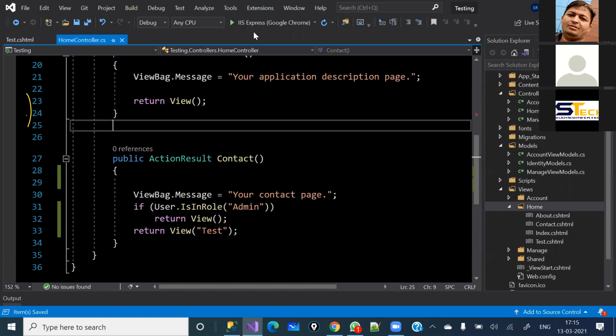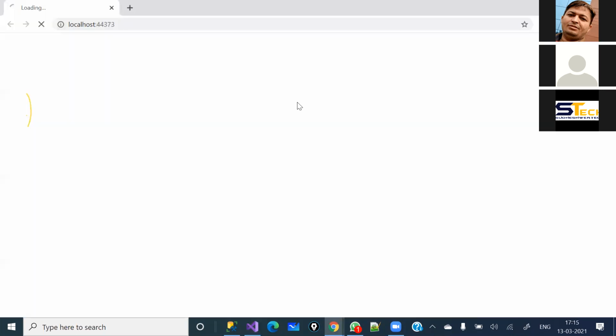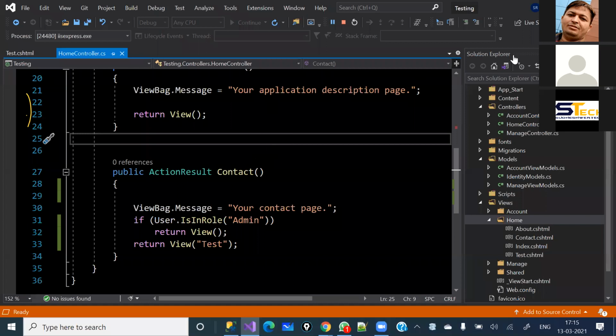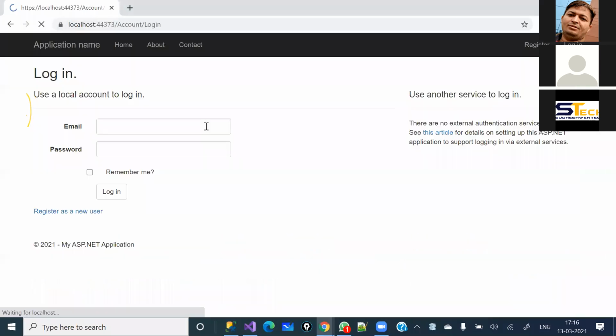Now let's run it and test whether it is working or not. First of all, I'm going to log in with the admin, and then we will come back and log in with the normal user as well. So you will be able to see the difference, and then I will stop the discussion here. Let it load, and let's place the breakpoint here also. It has been loaded. Let's click on login, admin@testing.com and admin@123.